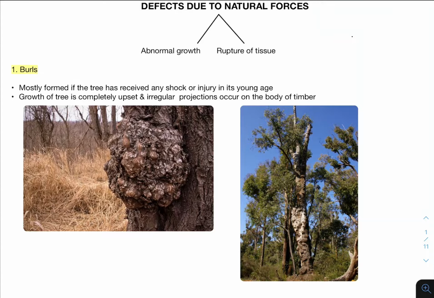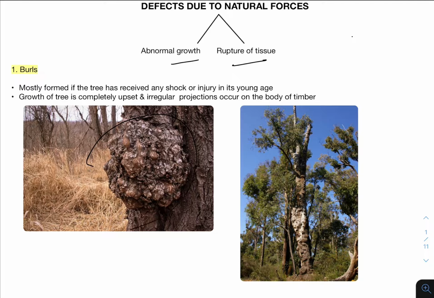Due to natural forces, defects in timber are caused by abnormal growth and rupture of the tissue. Let us discuss them. There are many defects. The first one is burls. See, if the timber is subjected to some shock or injury at its young age, then it will have an irregular growth or irregular projection. That is what is meant by burls.